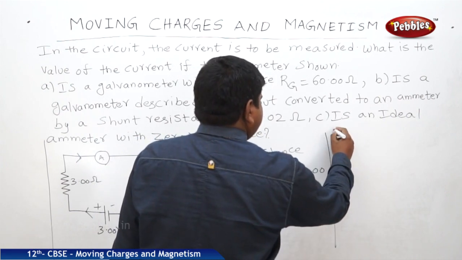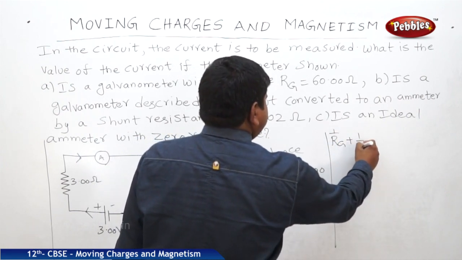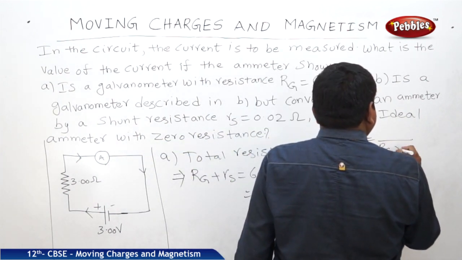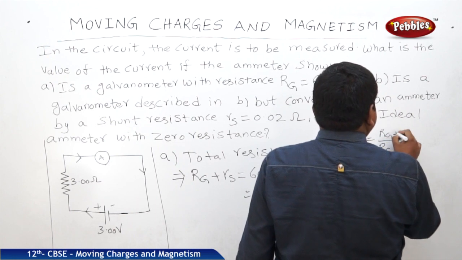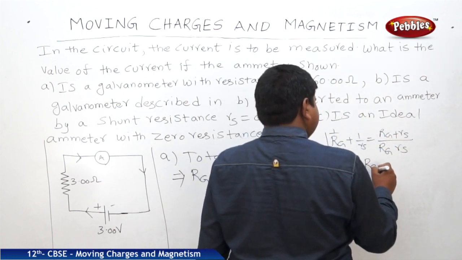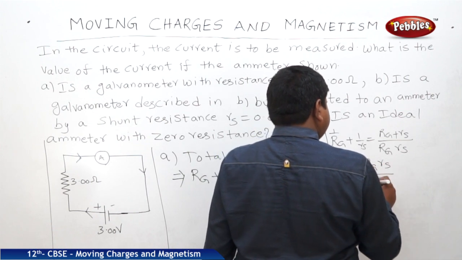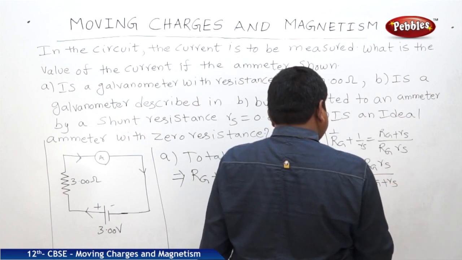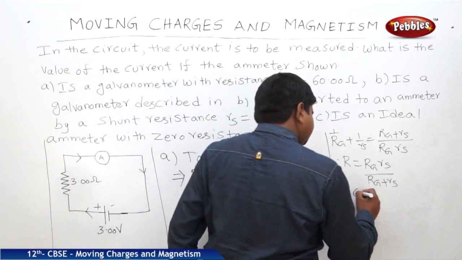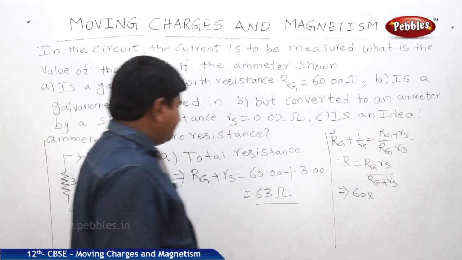So 1 by Rg plus 1 by Rs is equal to Rg plus Rs by Rg Rs. Therefore, R is equal to Rg Rs by Rg plus Rs. What is Rg? 60. What is Rs? 3.